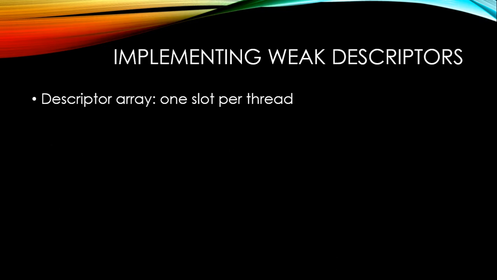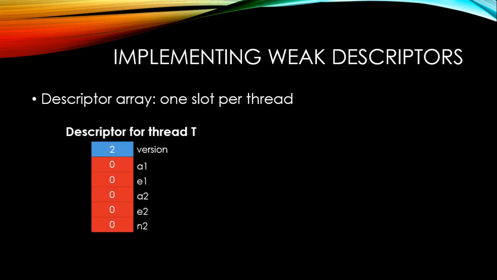So how do we implement weak descriptors in a really efficient way? Well, we have a descriptor array with one slot per thread, and here's what the descriptor for thread T looks like. We just take the descriptor for the algorithm we're trying to implement, in this case DCSS, and we slap a version number on it. I'll walk you through roughly how this version number plays a role and how this implementation works.